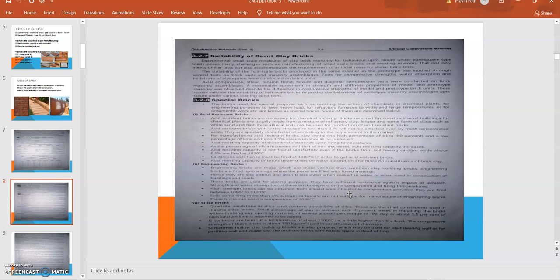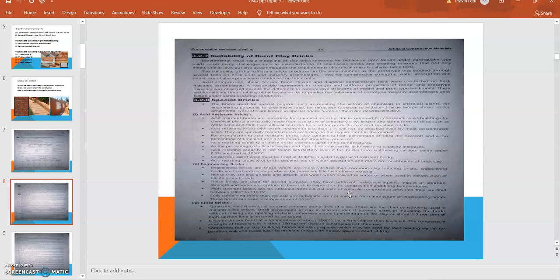The strength and water absorption of these bricks depend upon the composition and the firing temperature. As we know, if we fire or burn a brick in a very good manner, then that brick will be completely solidified or compacted. That will not allow water to pass into it. So that is the quality of engineering bricks, and because of that, these bricks are mostly utilized where more impact load or abrasion will be carried out.